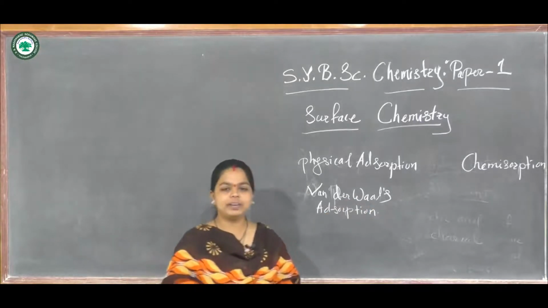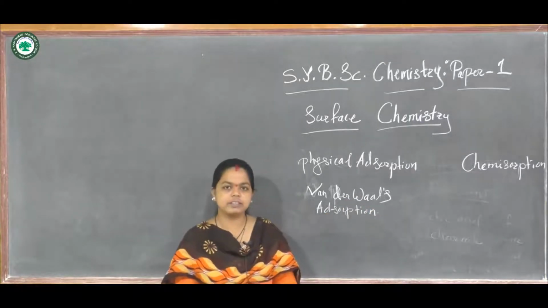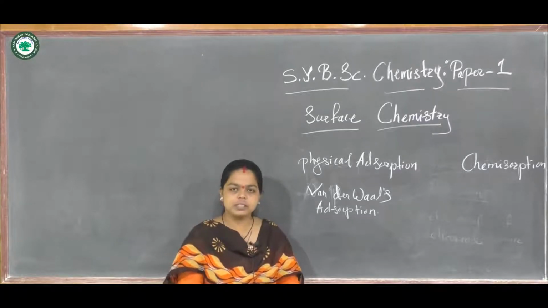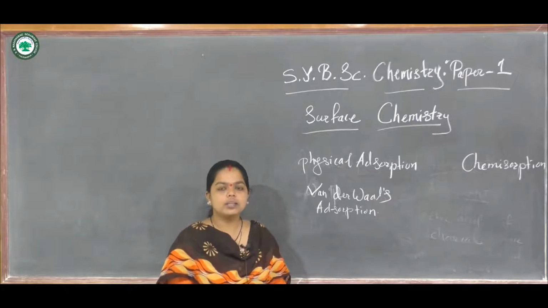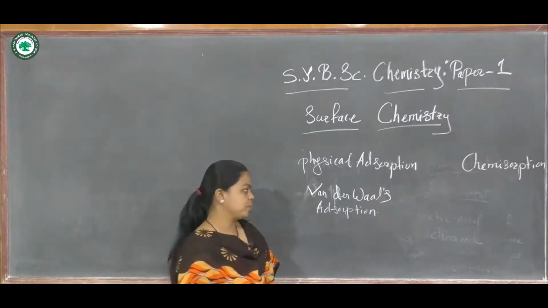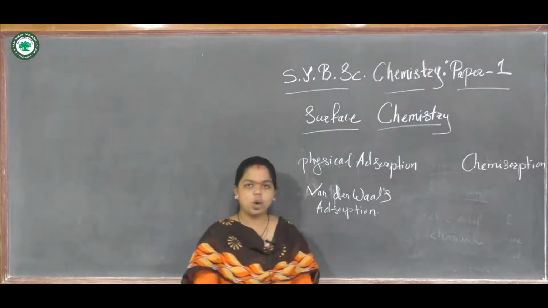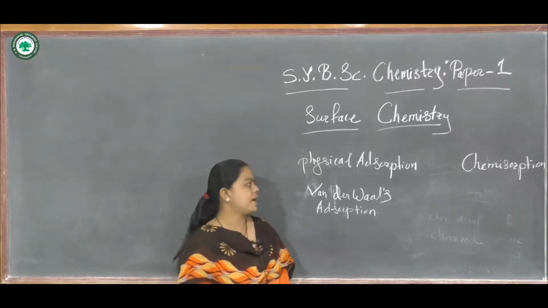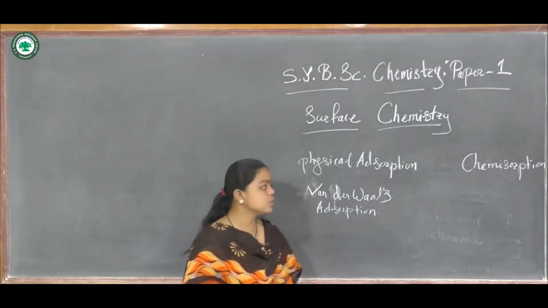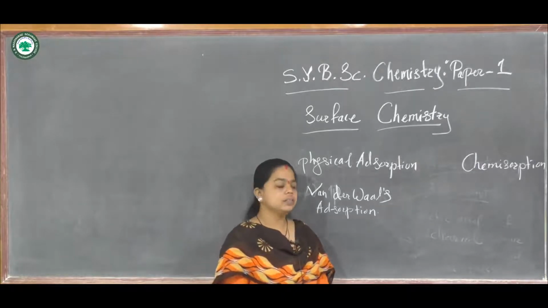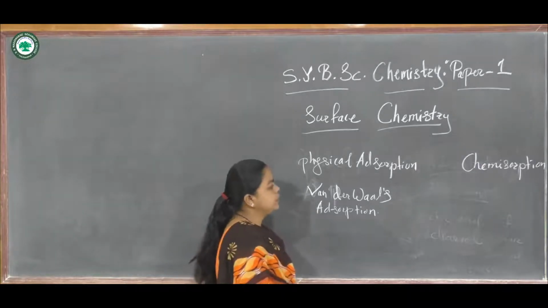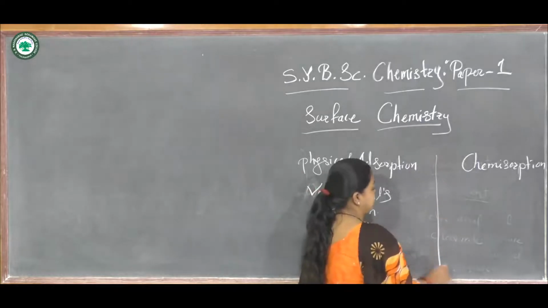There are two different types of adsorption given. First is physical adsorption and second is chemical adsorption, also called chemisorption. The first type is also called van der Waals adsorption. These two types of adsorption are given, and by their properties we can differentiate between them.